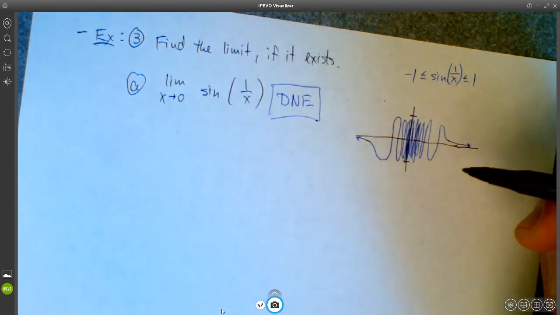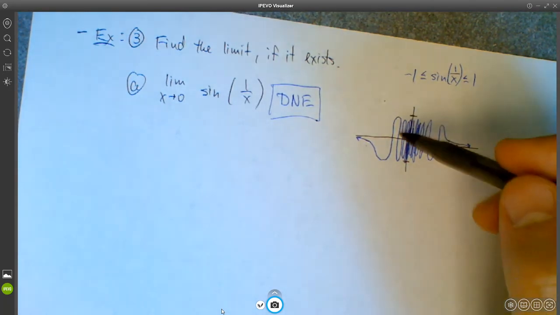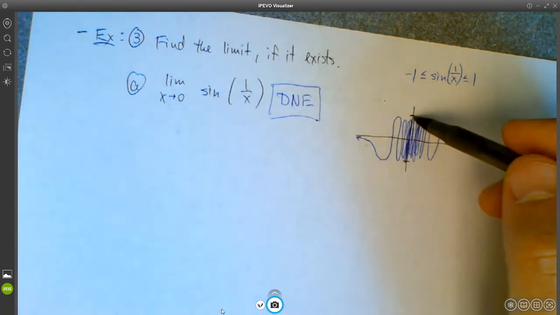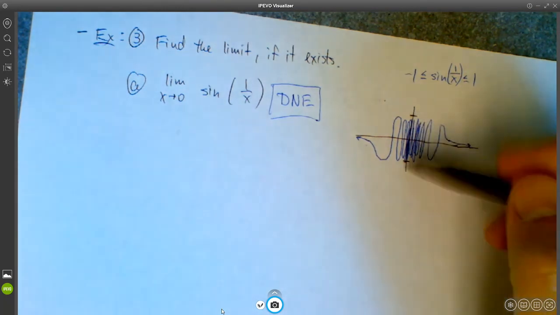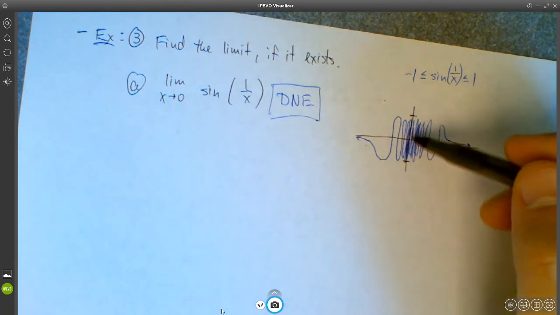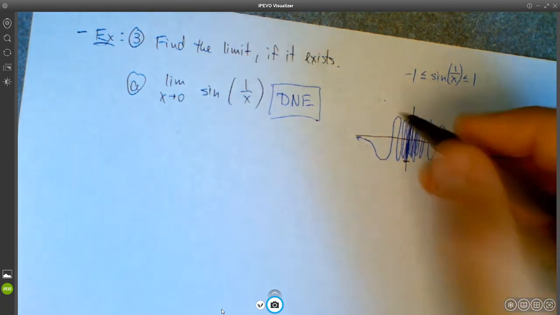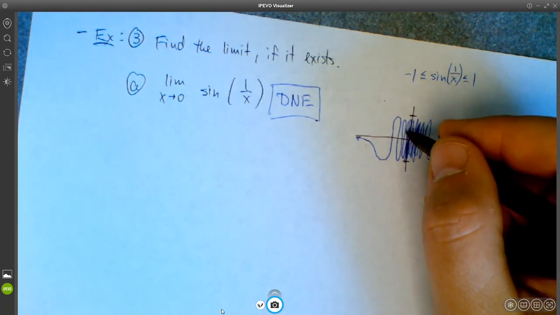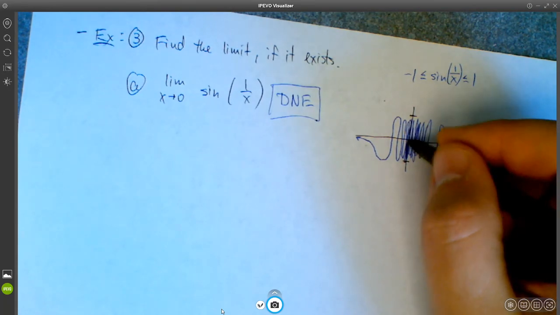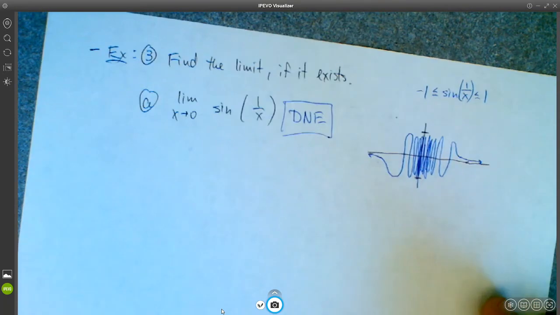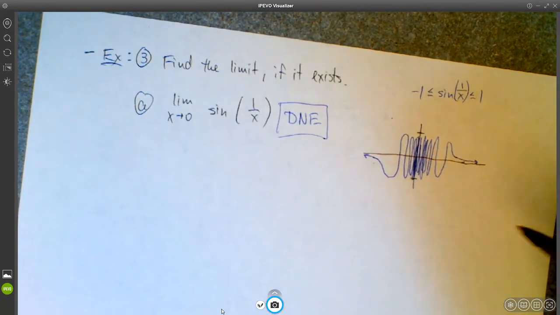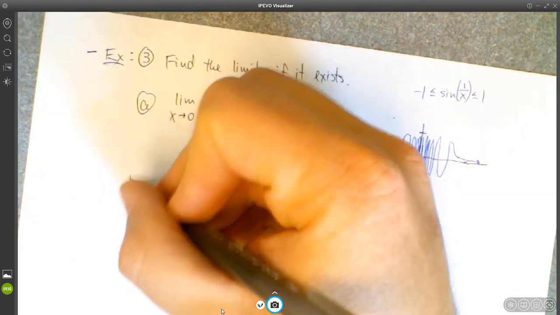Yeah. So there are some details that we'd have to crank out, but obviously, this thing is going to fluctuate between -1 and +1. So maybe to be on the safe side, you could even choose epsilon to be 1/2, because I guess I'm kind of assuming that the limit's 0 in that case. But anyway, I think it would be a good exercise to prove that this limit doesn't actually exist. But here's what I really wanted to do, though.